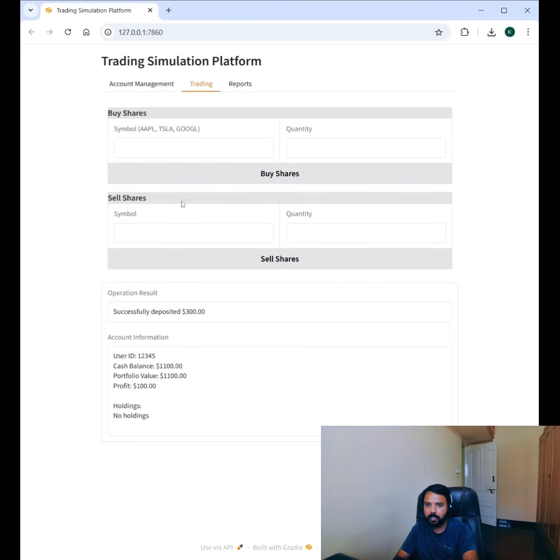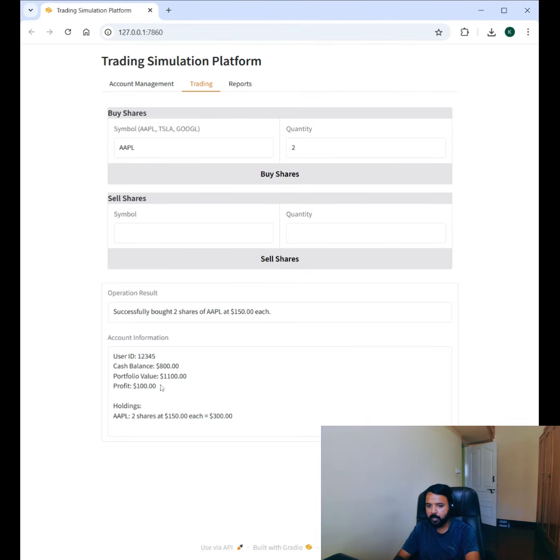Let's again deposit $300 into it. So our portfolio is $1,100 now. Let's try to do the trading. Let me buy a share of Apple. Let's suppose we are buying a quantity of two shares. So we have successfully bought two shares of Apple, which is $150 each. So it should reduce $300.